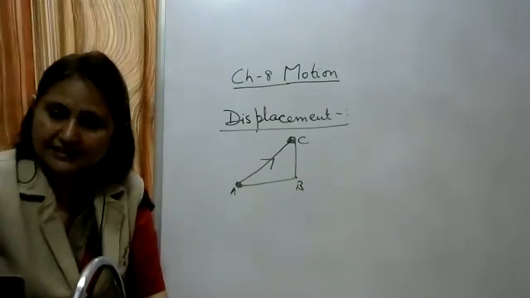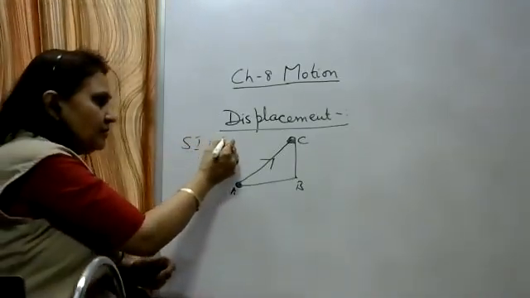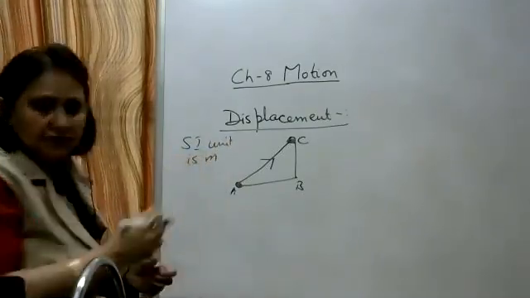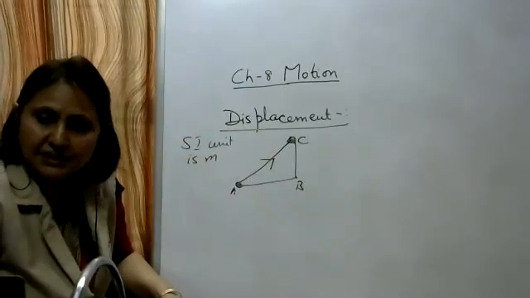Write down its SI unit is meter, the same as distance, because this is also some length.